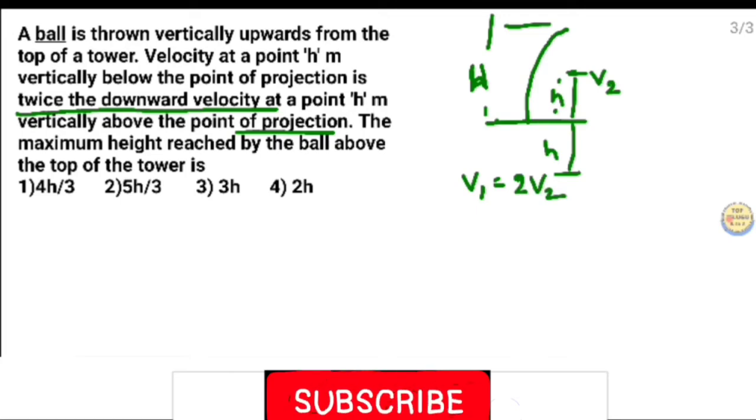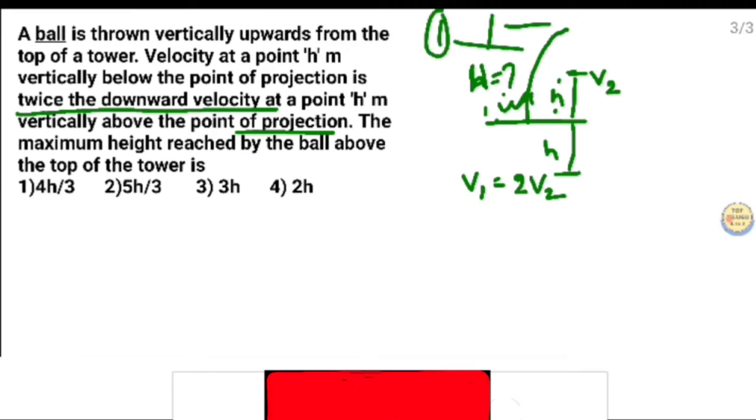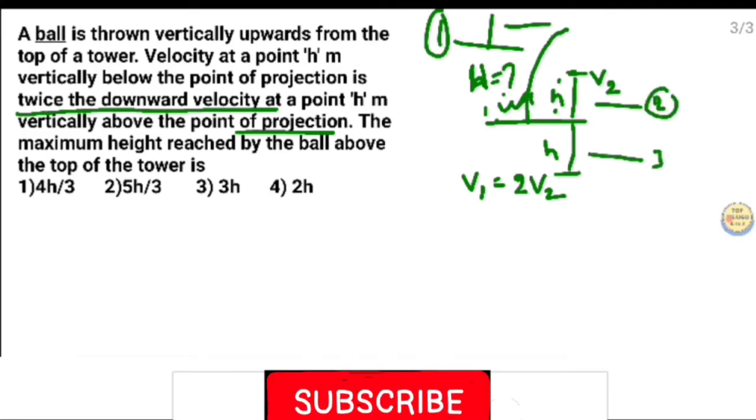So you calculate the maximum height. The maximum height is equal to how much? The ball is thrown upward with initial velocity u. Here there are three cases: reaching the maximum height is the first case, reaching the height h above the top is the second case, and below is the third case. So first, case 1, for maximum height.